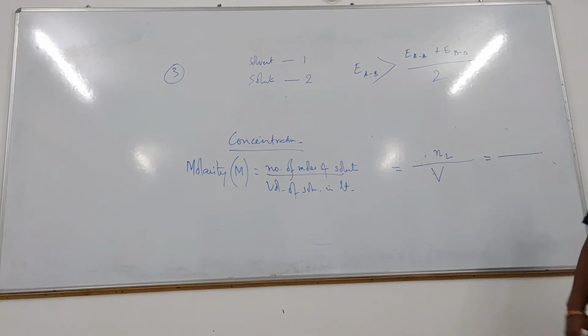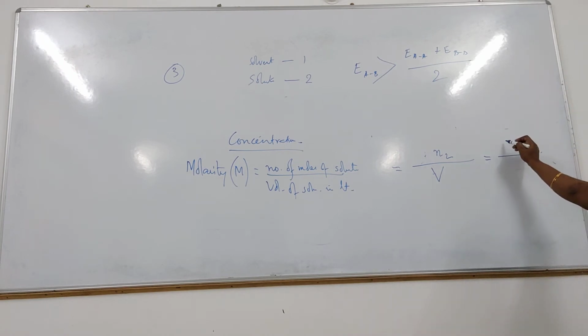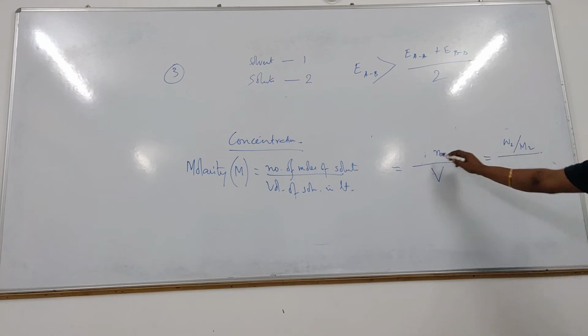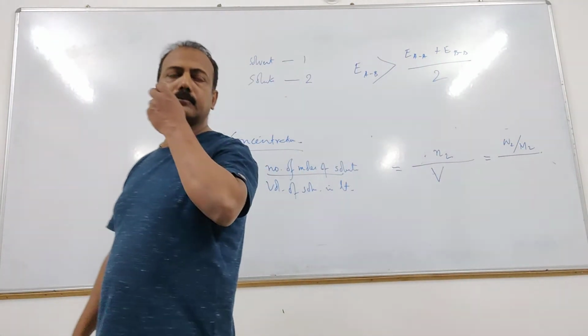Number of moles of solute. We have studied the mole concept. Number of moles is nothing but mass of the substance divided by molar mass, which we represent by W2 divided by M2. In place of N2 we can write W2 by M2. What is W2?